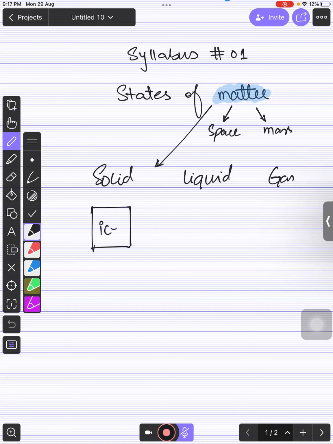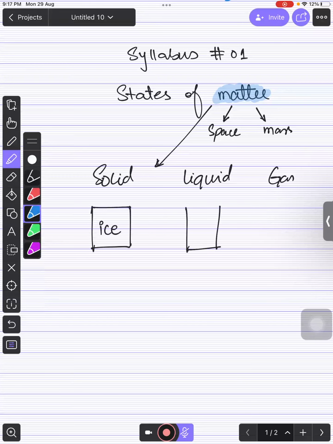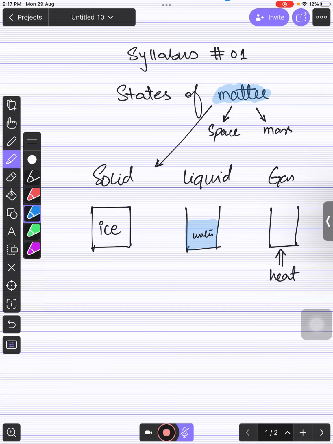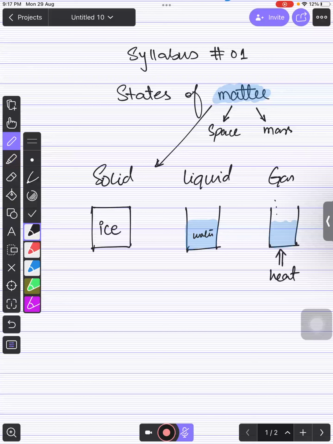This is ice, right? And if I talk about a liquid, for example, if I have a glass of water filled with liquid, then it is liquid water. Then, if I am heating this glass of water, some of the liquid is going to evaporate. What evaporates is actually vapors, which are gaseous water, right?